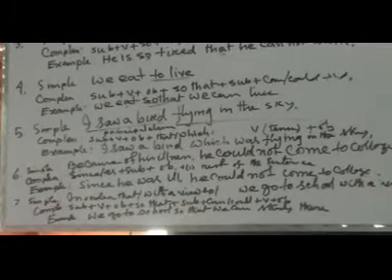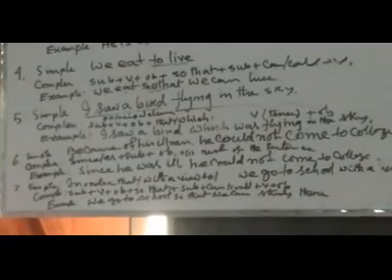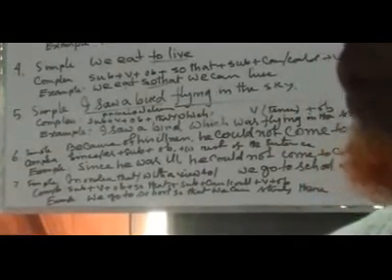Next, simple sentence with because of, on account of, due to, owing to.